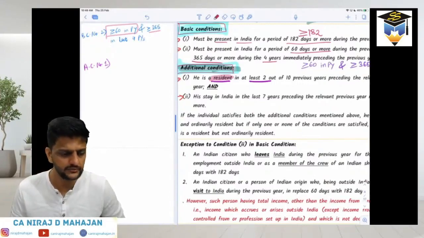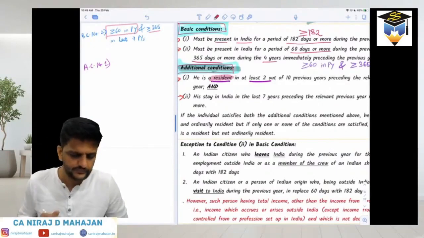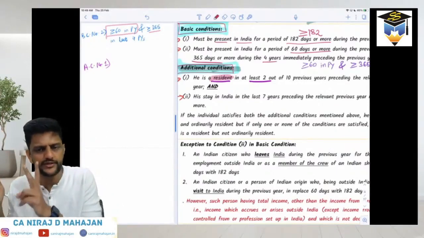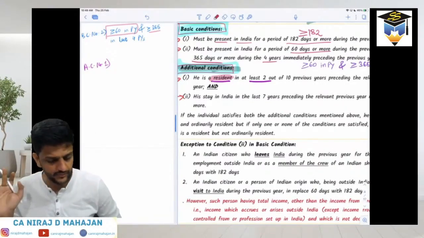Fine till here, everybody? Alright? Okay, so in the last 10 years, he should be resident of India for at least 2 years. That is your additional condition number 1.